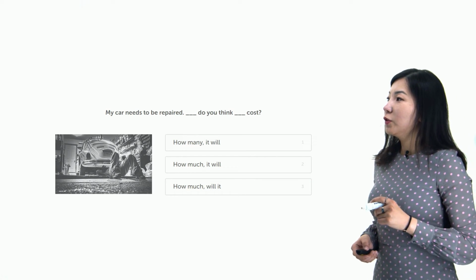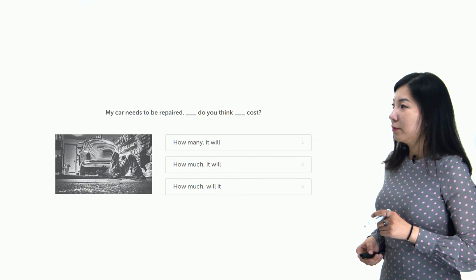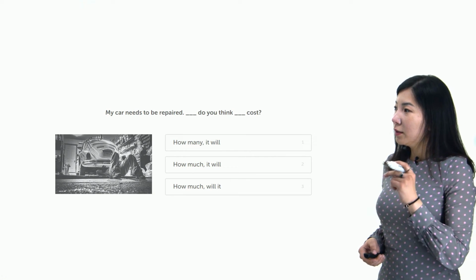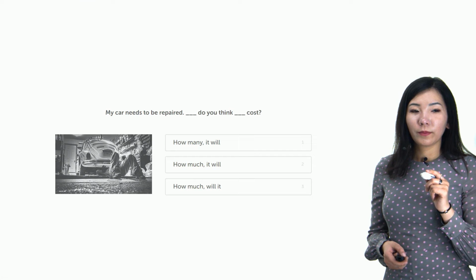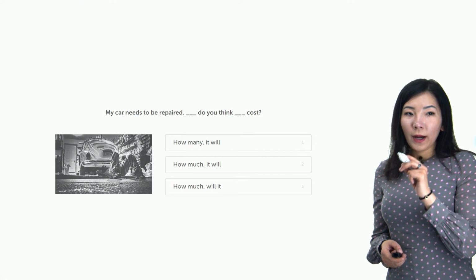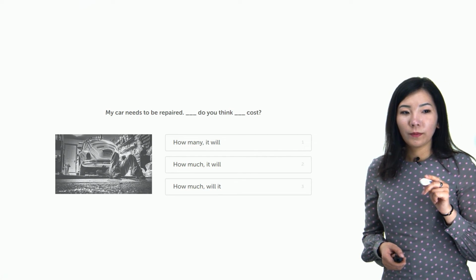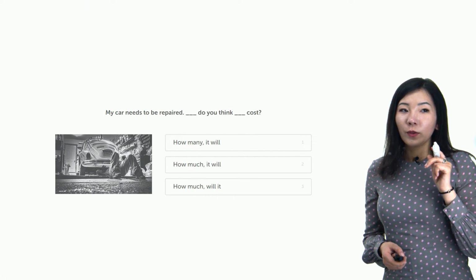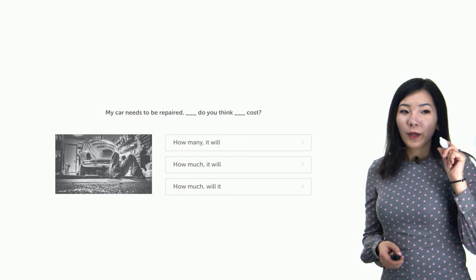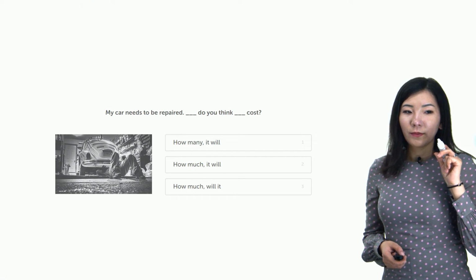My car needs to be repaired. Do you think... cost? So yeah, my car needs to be repaired. How much do you think will it cost?